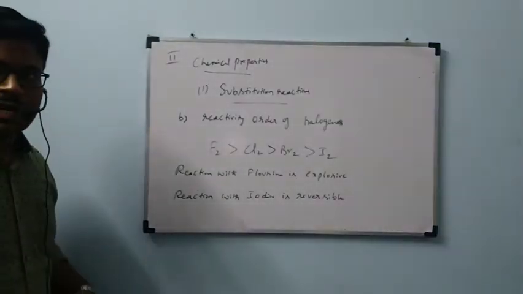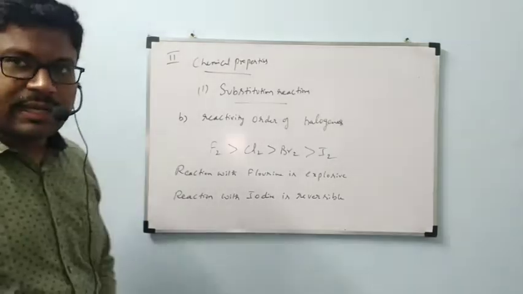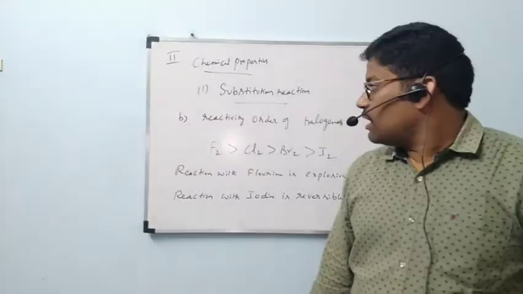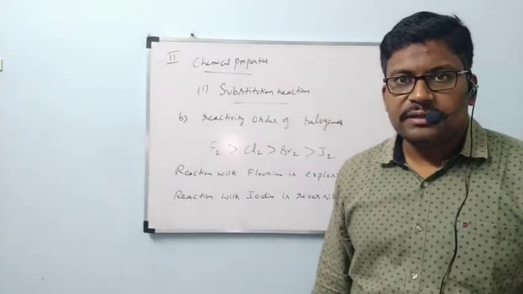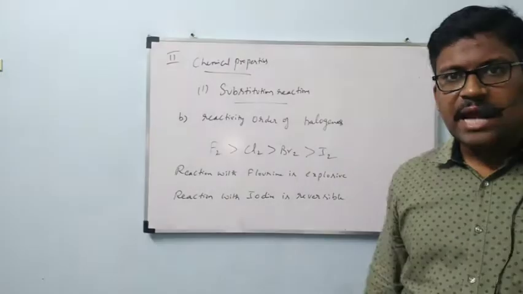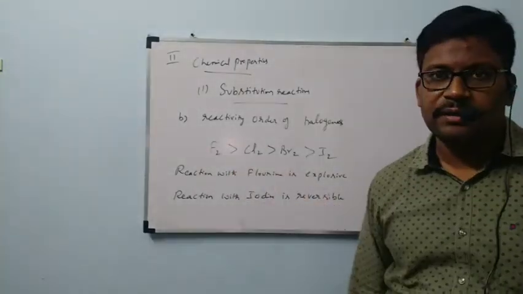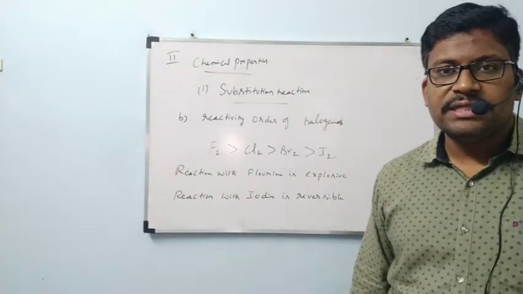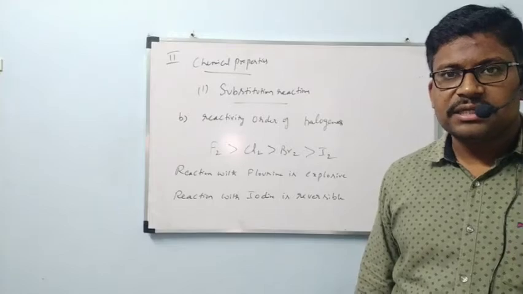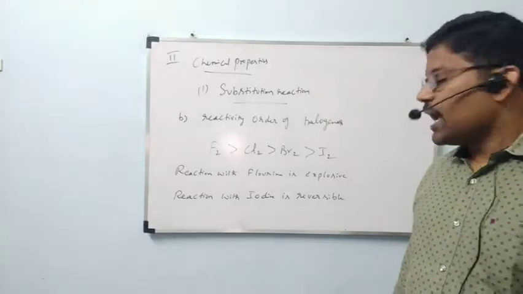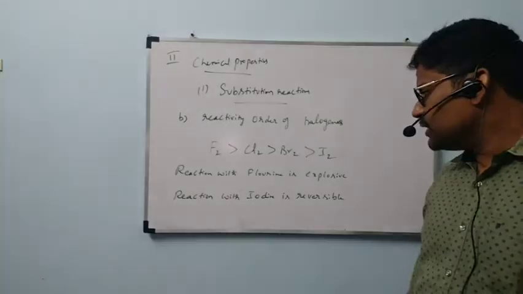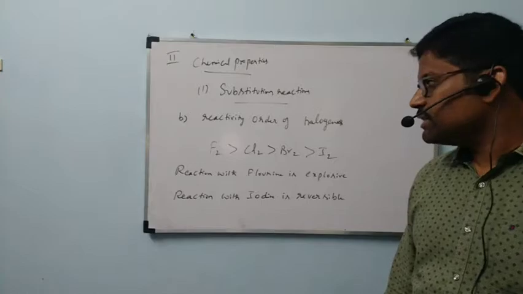Note down this, all of you. Second point. First point we wrote, reactivity order of alkanes in substitution reaction. Second point, reactivity order of halogens. Halogens are nothing but fluorine, chlorine, bromine, iodine. Fluorine is highly reactive, which is leading to exothermic, means a high amount of energy will be released, resulting in explosive nature. With iodine, it is reversible in nature. These two points also note down carefully. Reaction with fluorine is explosive. Reaction with iodine is reversible.